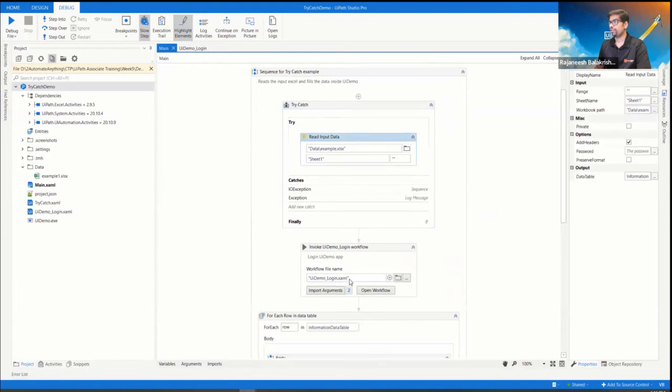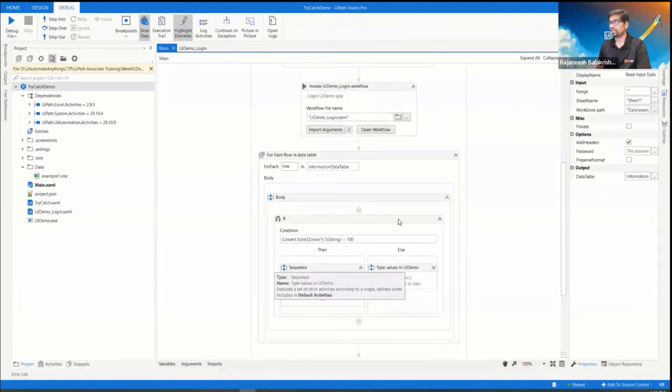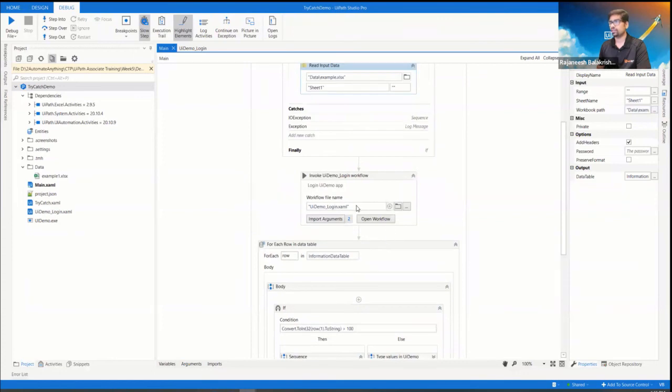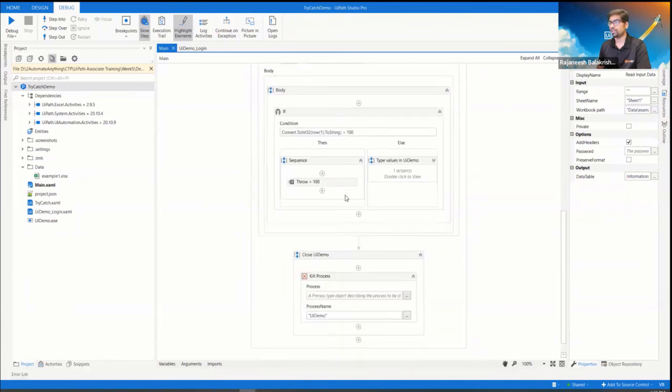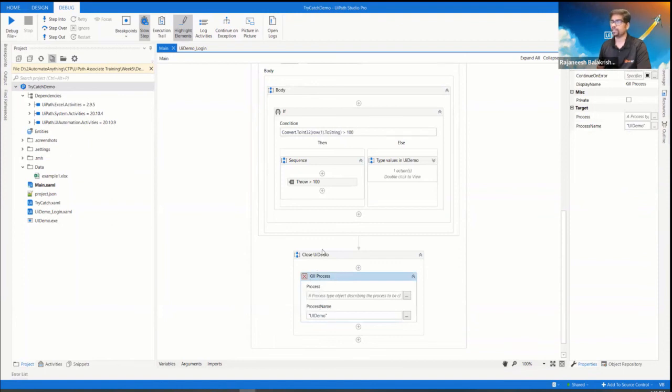So if there is an error, you can still continue going ahead with that process activity. So here is a kill activity. In case the UI demo application is already closed, there are chances it raises an exception. So in that case, you set continue on error to true. No matter if there is an exception, it just continues with that activity, so continue with the workflow or execution.